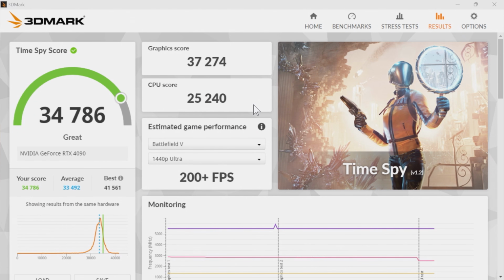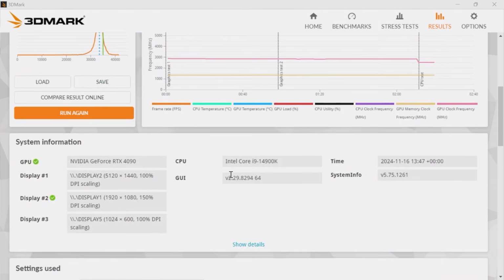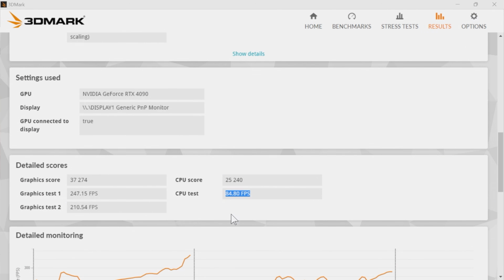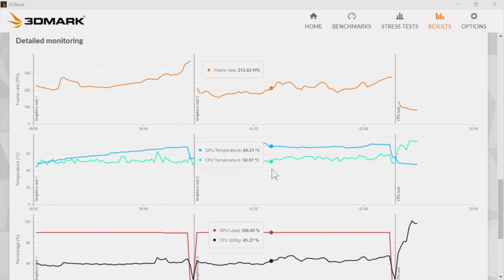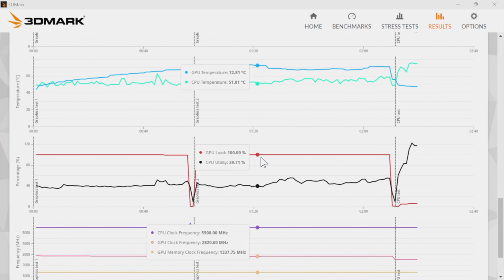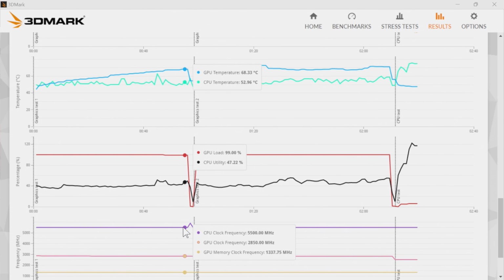So we've got a great score on Time Spy, and it's 25,240, which is actually slightly worse than it was previously. We've got a CPU test FPS of 84, and you can see that the curves are looking okay. There's a significant drop off there, which is where the tests are handing over from one to the other, but it's not really where we want it to be. So is it worth utilizing the Intel Adaptive Boost technology?